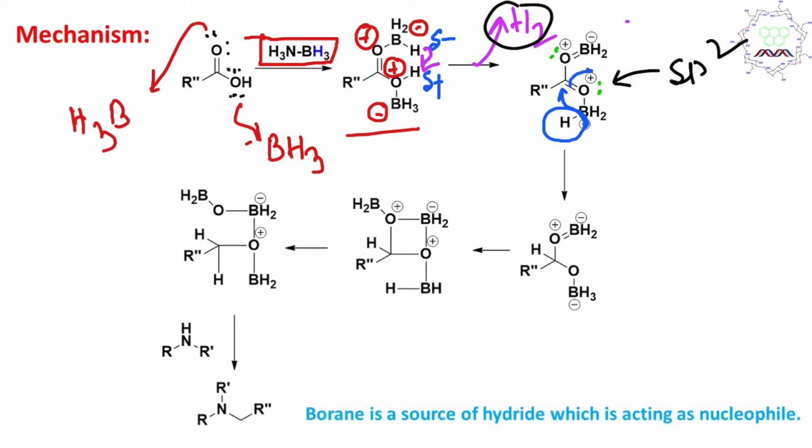And after this transfer, it will open. Previously, remember, this center was sp2, but after this hydride transfer, this center became sp3, and we know the bond angle reduces when shifting from sp2 to sp3, because sp2 means planar, near about 120 degree bond angle, but in sp3 the bond angle reduces to closer to 109 degree. So we understood that reduction happened. Still, this carbon is attached to two oxygens, so you may consider it a gem-diol derivative, or you may consider it a keto derivative. Keto can further undergo reduction by boron.